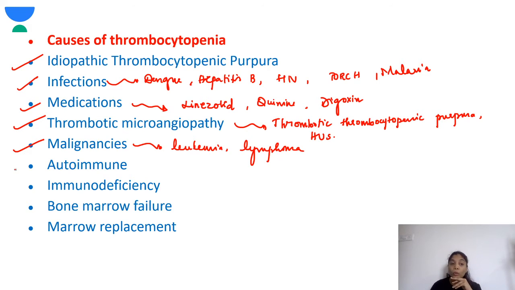Okay, what are the autoimmune conditions which can cause thrombocytopenia? So there is SLE. SLE can cause APLA syndrome, the antiphospholipid antibody syndrome. So these can cause thrombocytopenia.